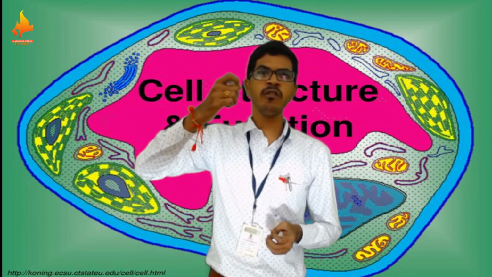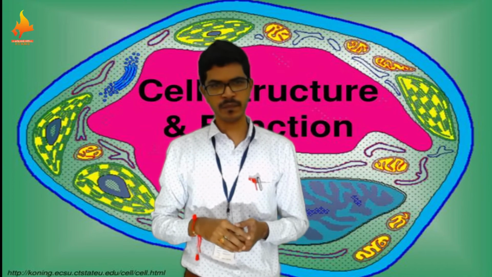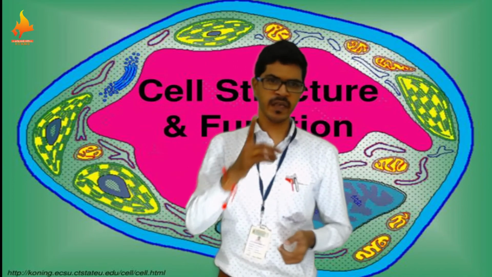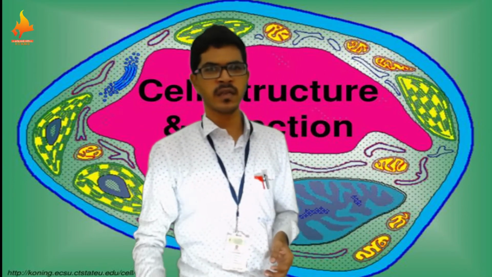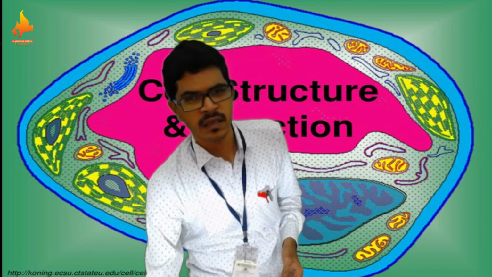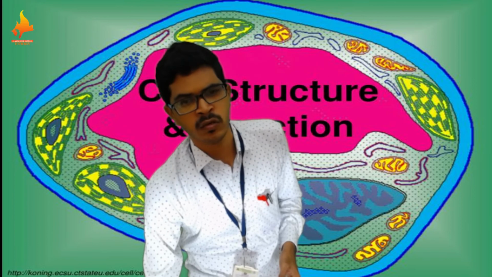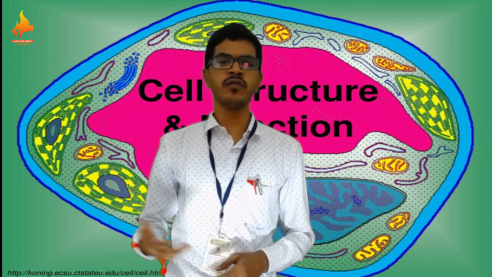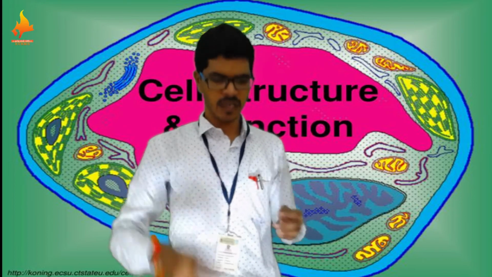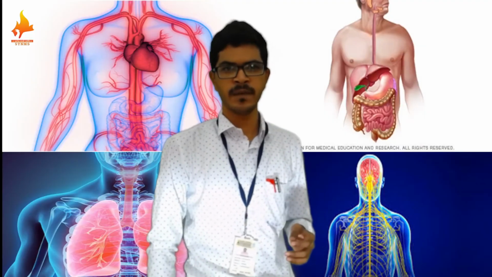And they have specialized function. For example, nerve cells. Nerve cells are the neurons, they undertake the function of carrying out the impulses from the brain to various parts of the body and from various parts of the body to the brain.